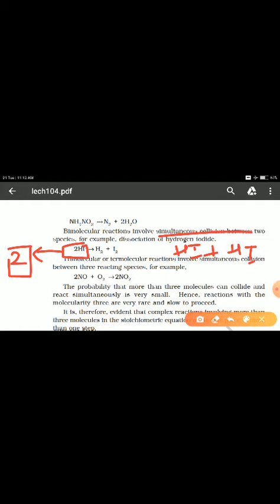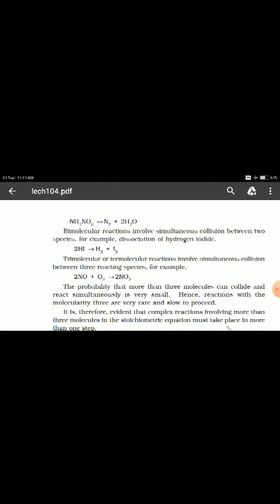Both HI molecules collide with each other so that they can dissociate to form hydrogen and iodine. So the molecularity here is 2.